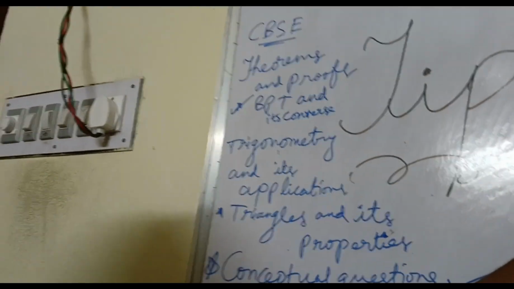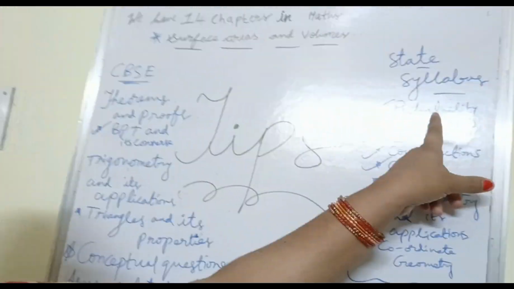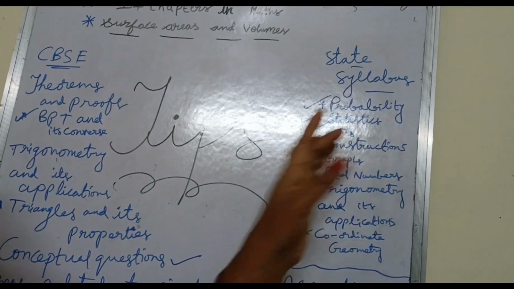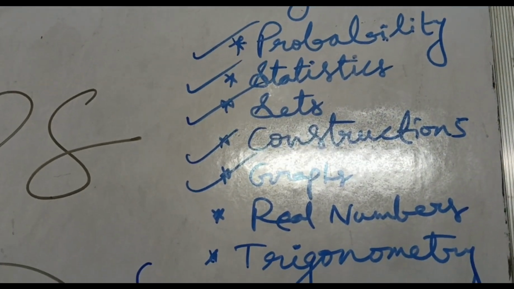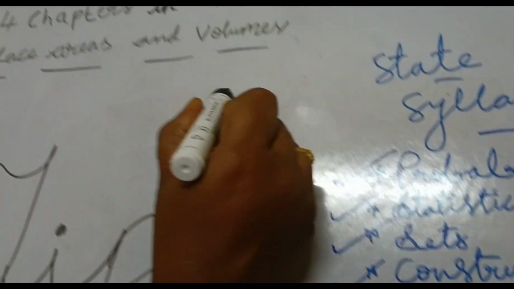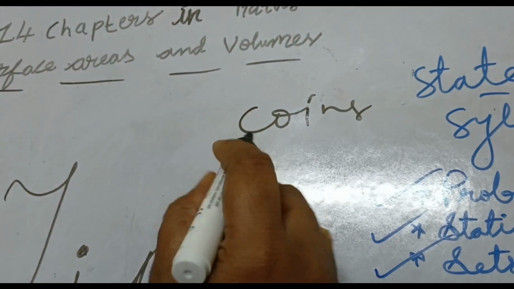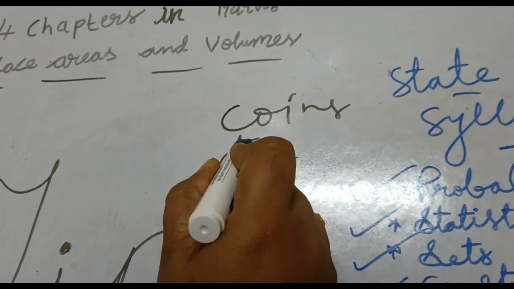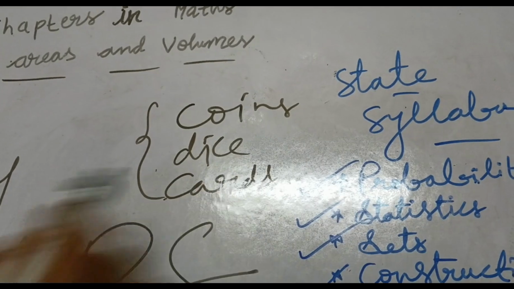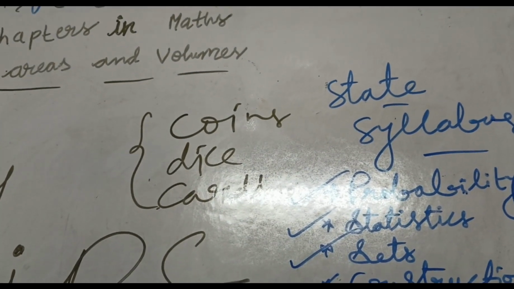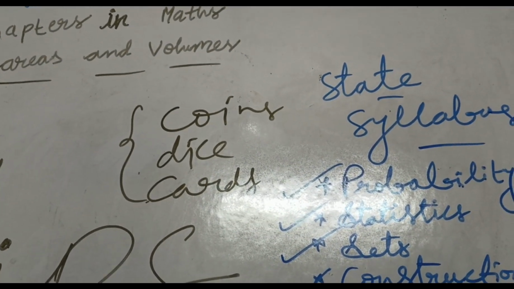And coming to probability, 3 types of questions may be asked. One is regarding coins, second is regarding dice and cards, deck of cards. These 3 related problems may be asked compulsorily in 2 marks, 4 marks, like that.